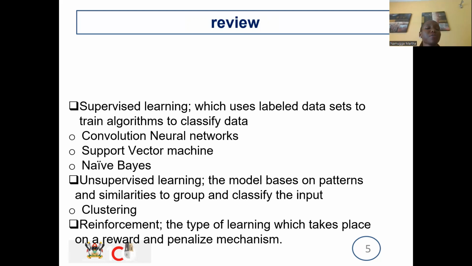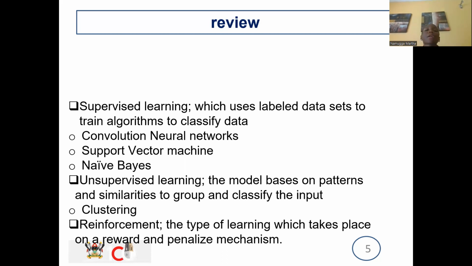Using unsupervised learning, the model is trained based on patterns and similarities. So it will look for things with a similar feature and put them in the same category. Reinforcement is a type of learning that takes place with rewarding and penalizing.